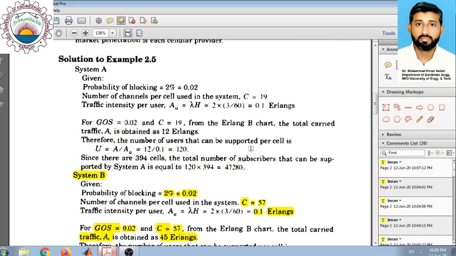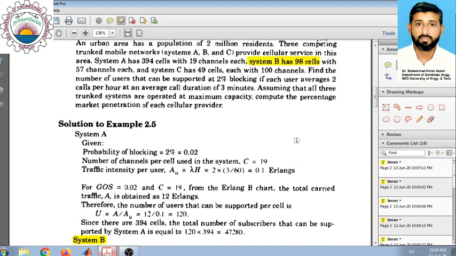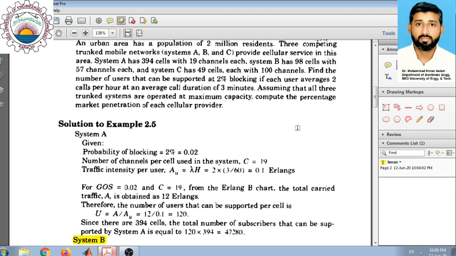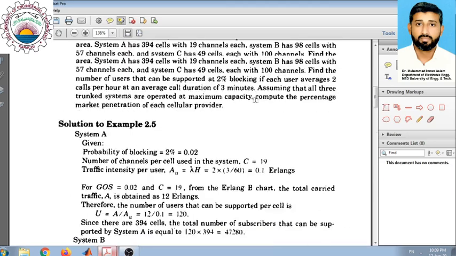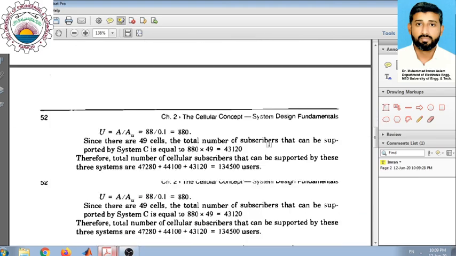So far we have calculated the number of users corresponding to each system. The second thing that we want to calculate here is the market penetration for each of the companies. So we know that the total number of residents is 2 million.